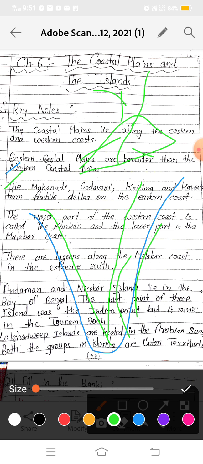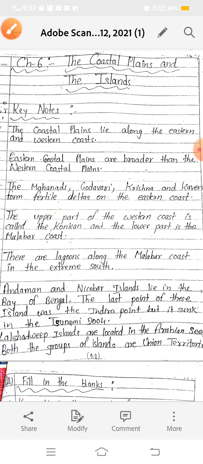The Krishna river makes the southernmost delta in the southern part of India. And India also has the world's largest delta region in our northern part, which is called the Sundarban delta and comes in West Bengal. Okay, so now we will read about the next point.